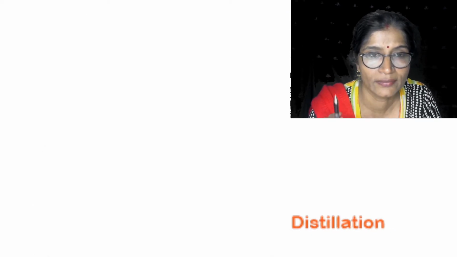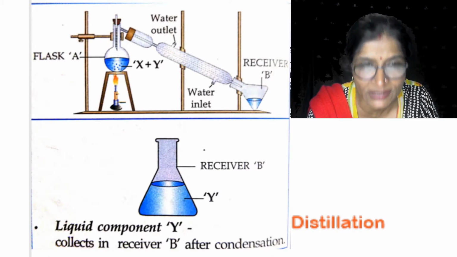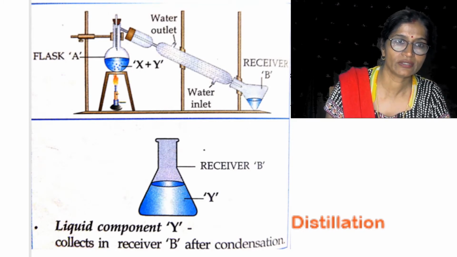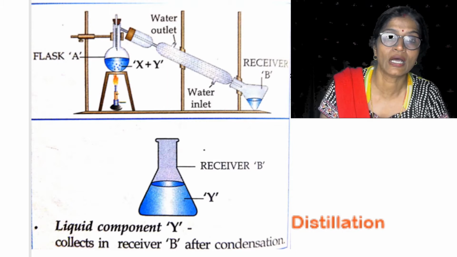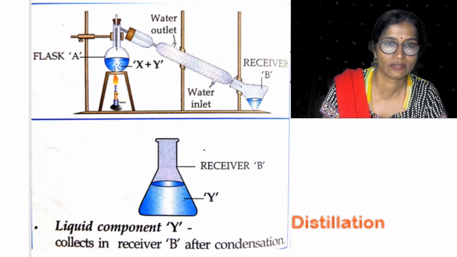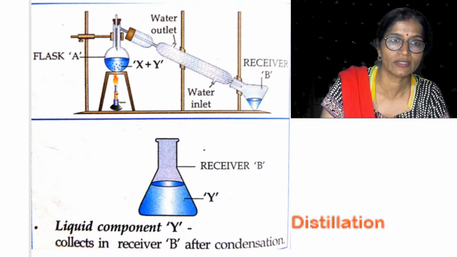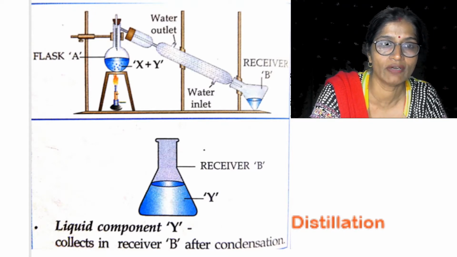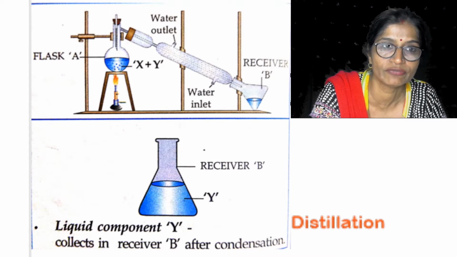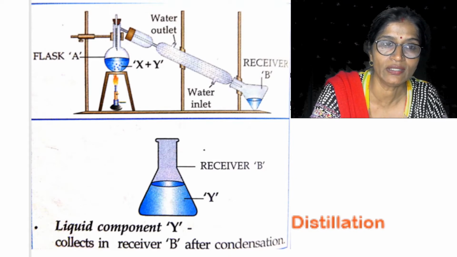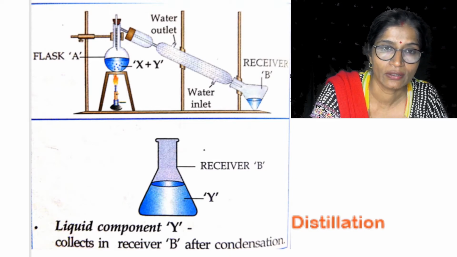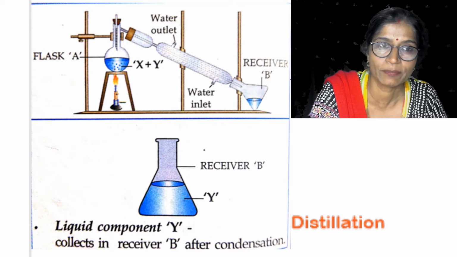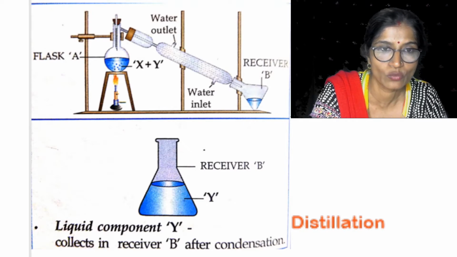In the distillation method, this is the diagram which represents how to carry out the distillation. You can see a round bottom flask. Within that, the mixture is taken. Suppose a salt and water mixture is there, where X represents the salt and Y represents water.